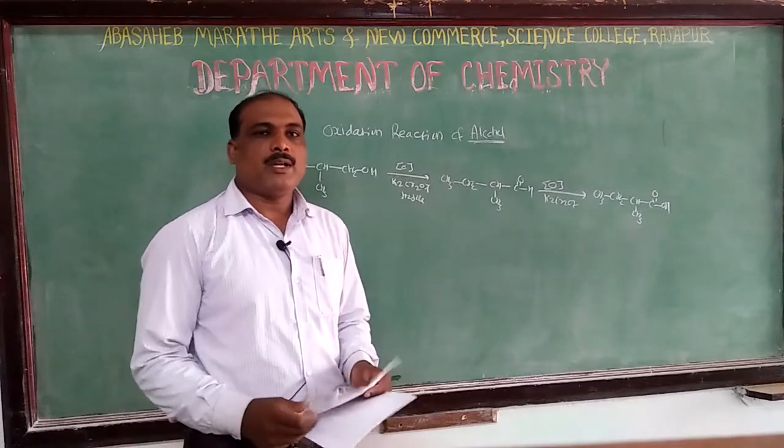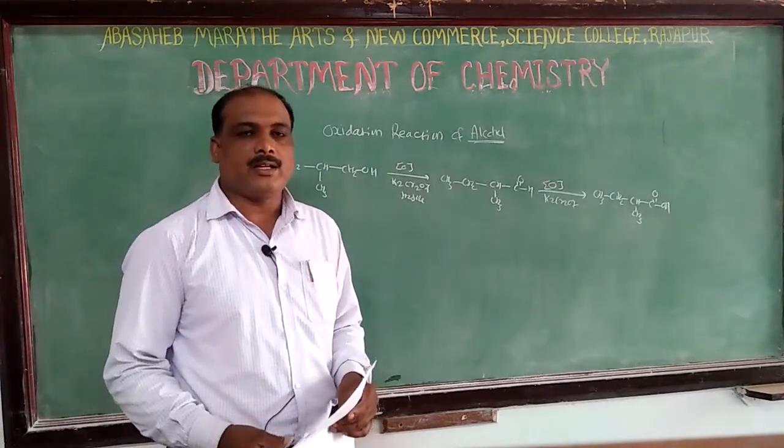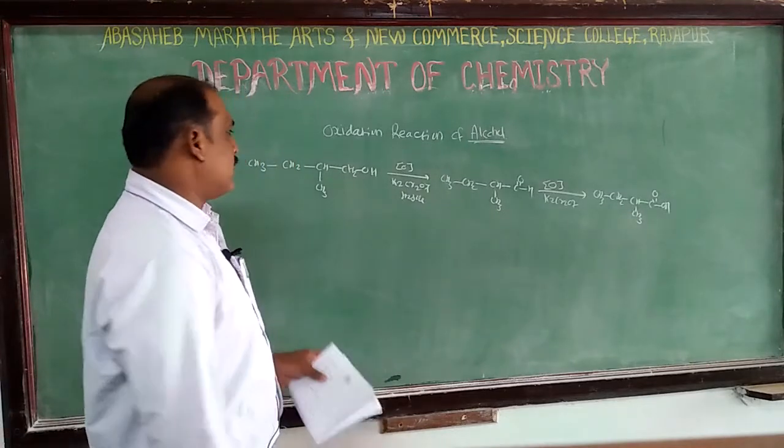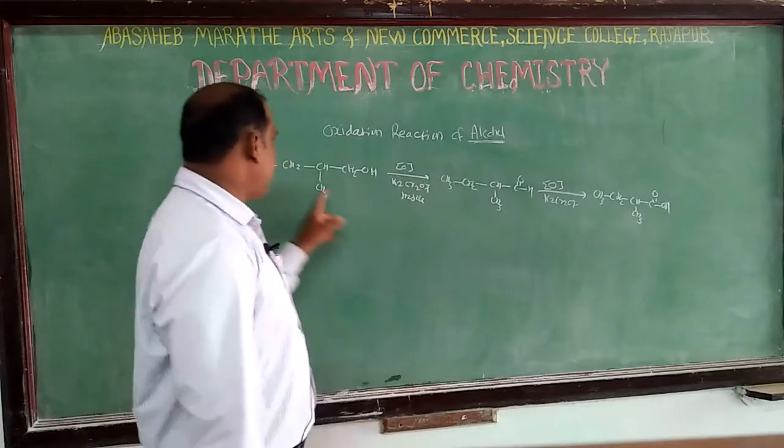Therefore, primary alcohols are converted to acids having the same number of carbon atoms, right? There is no decrease in the carbon atoms.